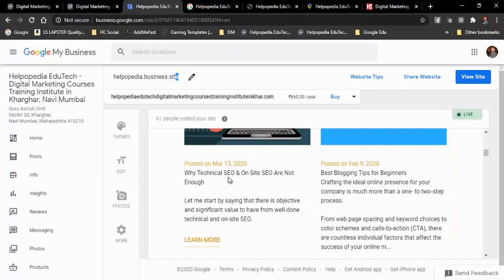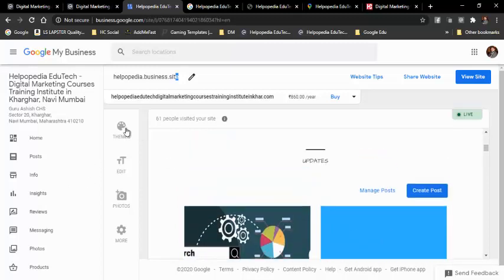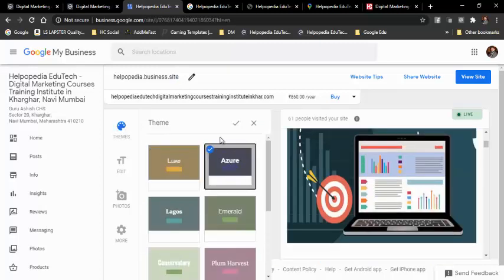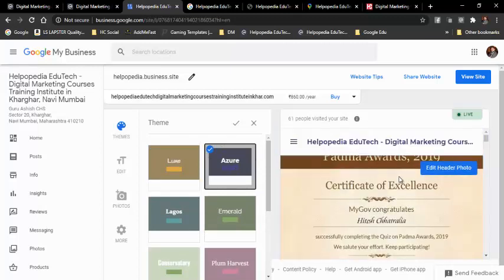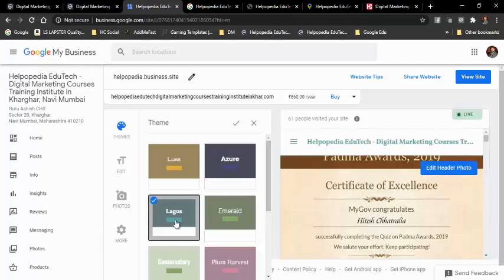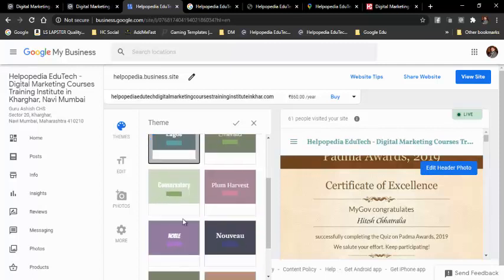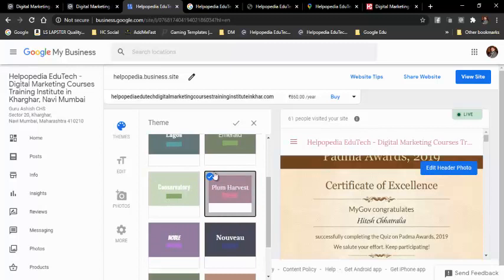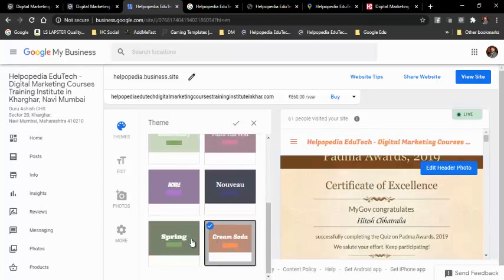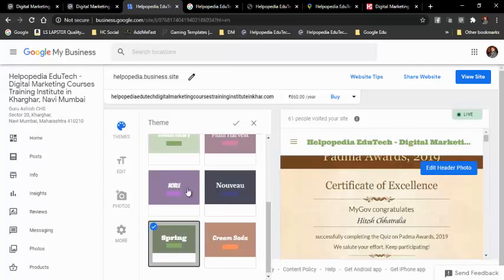And if you want to make some changes, you have a few themes over here. If you want to change the look and feel of the website, you can just change it over here. See, over here it will change a little here and there, but you cannot change the background and all those things. Some basic information it will just change. So that is what it is. So it's fine.